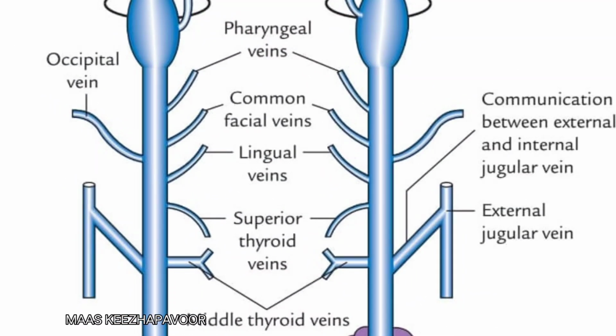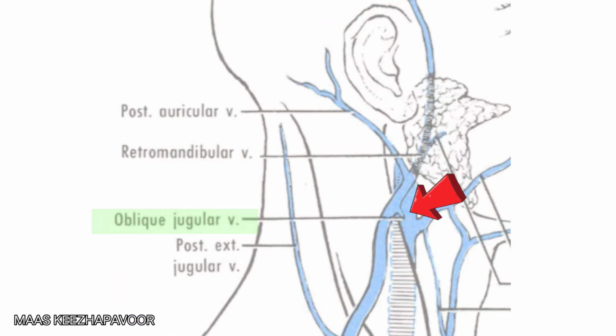The veins present in the carotid triangle are internal jugular vein and its tributaries. The tributaries are common facial vein, lingual vein, pharyngeal vein, superior thyroid vein, middle thyroid vein, and oblique jugular vein.